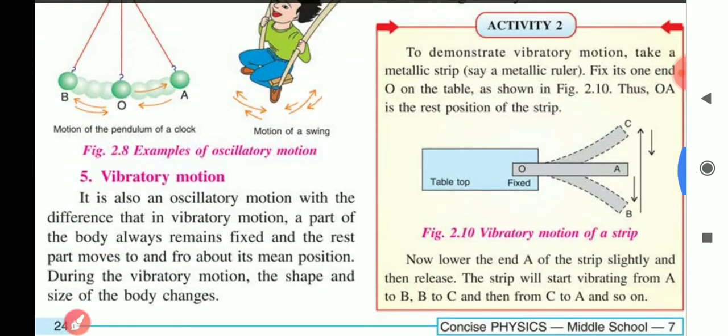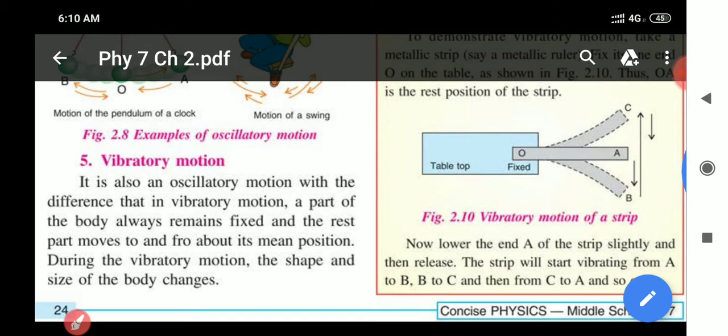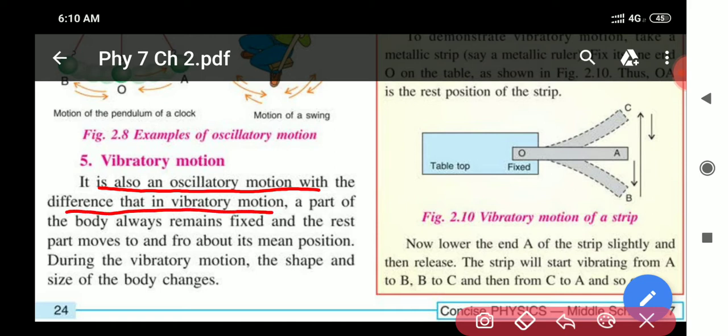Now number 5 is vibratory motion. It is also an oscillatory motion with the difference that in vibratory motion a part of the body always remains fixed and the rest part moves to and fro about its mean position.